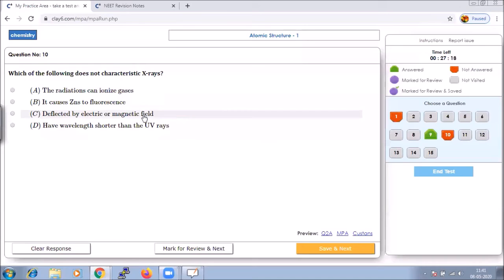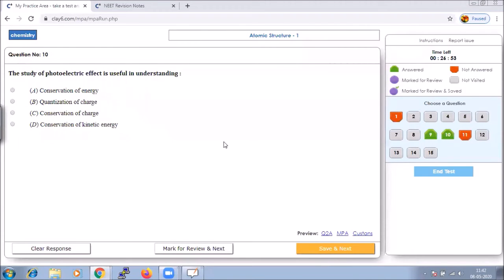So immediately we can understand that being deflected by an electric or magnetic field should be the right option, because X-rays are an electromagnetic wave and do not carry any charge.